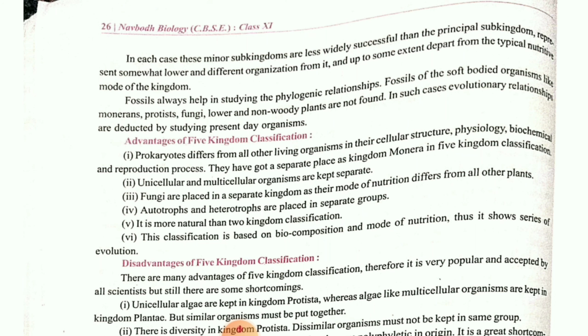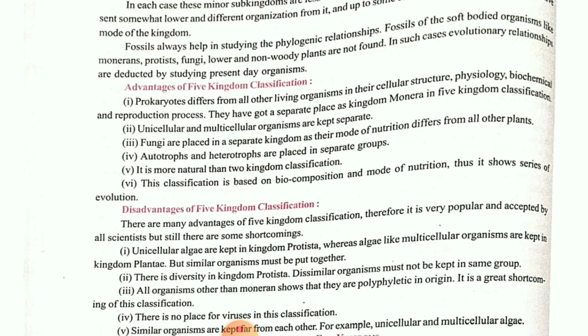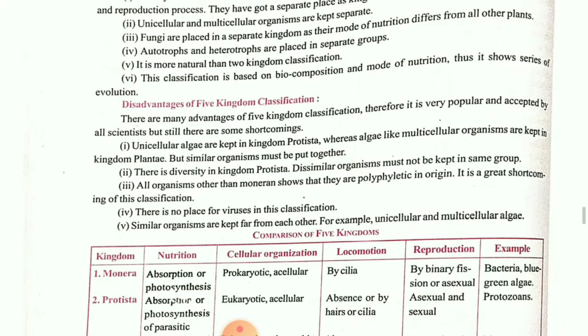Then, naturally, as you know, when we are in our childhood stage, we used to know that only two types of classification are there. One is plant, another one is animal, which we used to see naturally. Then children, on the basis of mode of nutrition and on the basis of mode of evolution also, they categorized certain organisms. Now, what are the disadvantages of five kingdom classification?